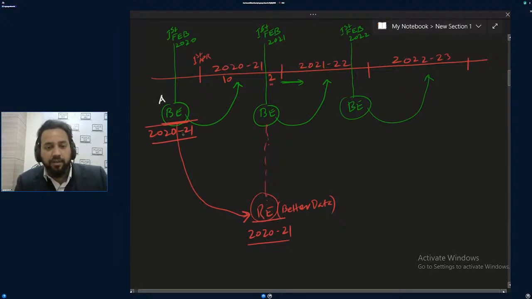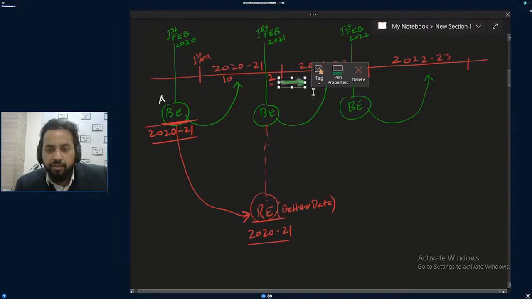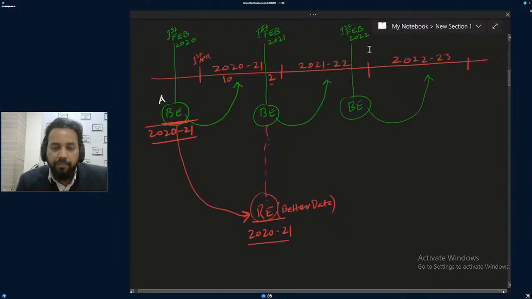What happened last year, you can tell only after the year passes, right? What happened in 2020-21, you can tell only after the year passes. Still 2 months are left. So now there is once again a scope of revision. It will be again revised. And when it is revised again, then it will be called the actual estimate.